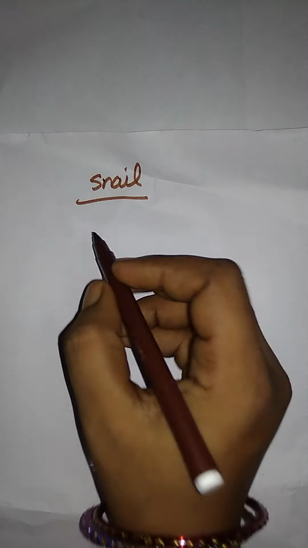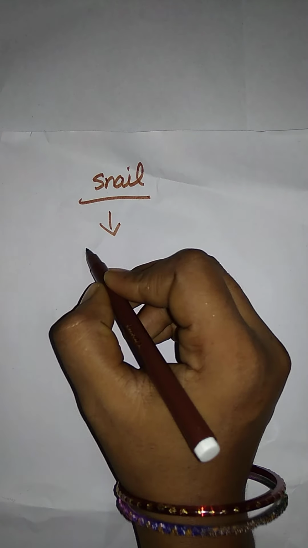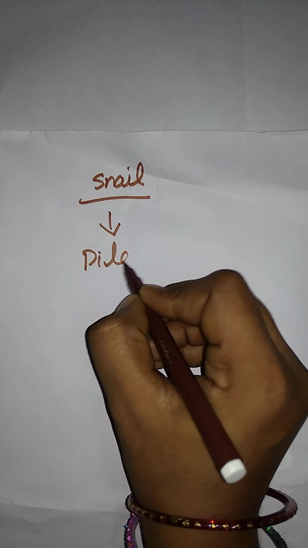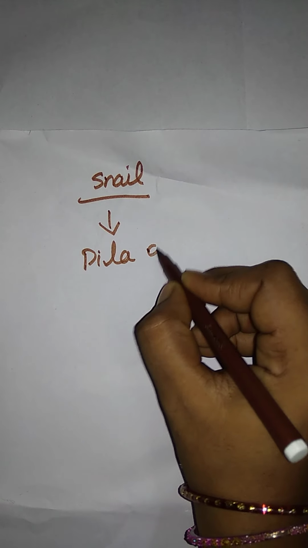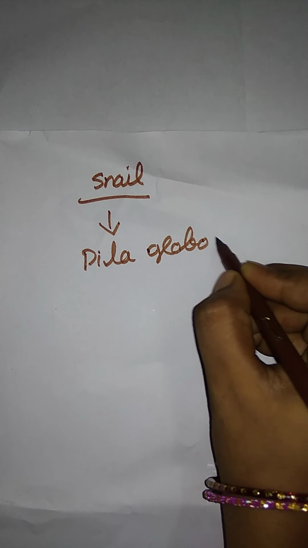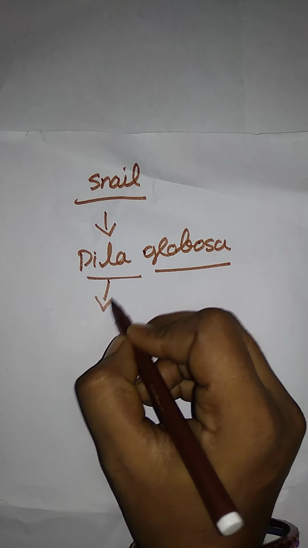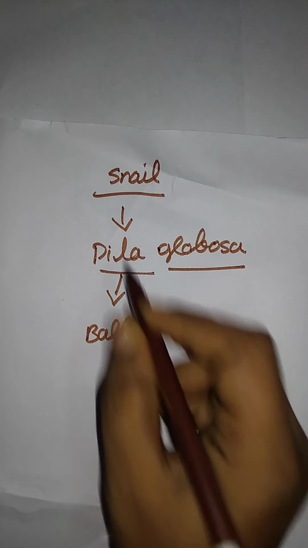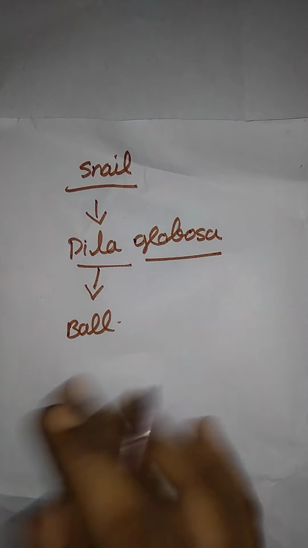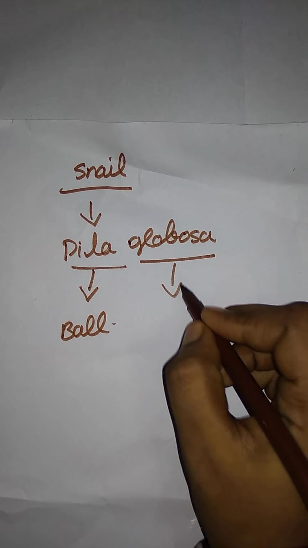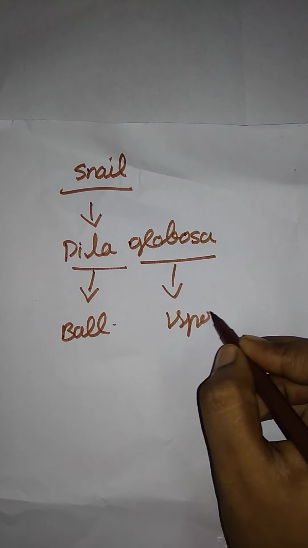Here this is the common name of the snail, and its binomial name is Pila globosa. What is the name for that? Pila globosa. Here Pila means a ball. It is a Latin word. The common meaning is a ball. Okay, here globosa means spherical.